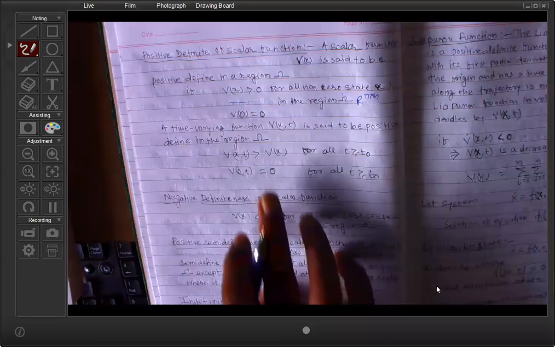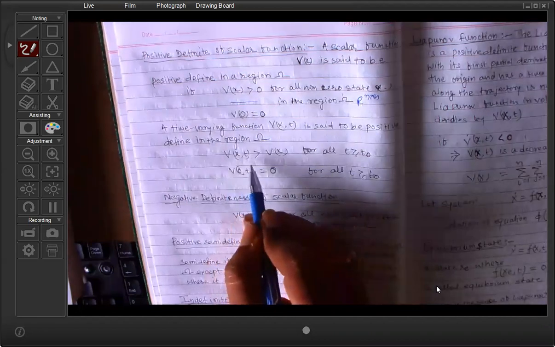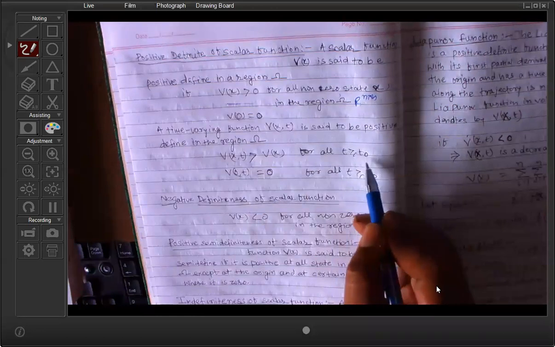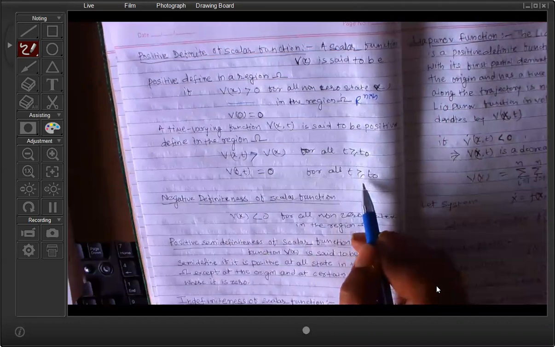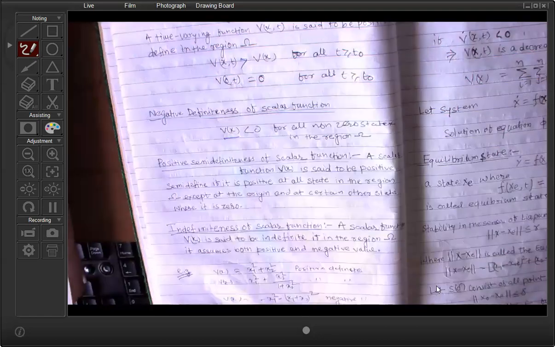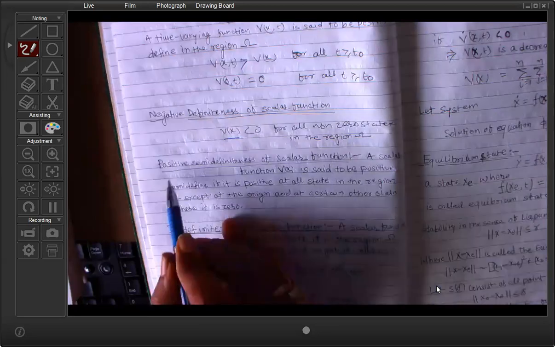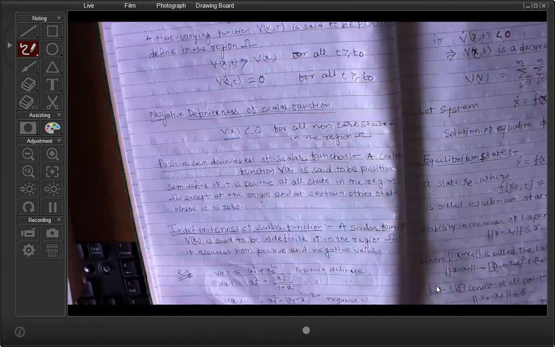For the time varying system, for a time varying definite function, V(x,t) should be greater than V(x) for all t greater than or equal to t naught, and its magnitude is equal to 0 for all t when x is equal to 0. What do you mean by negative definite? If the magnitude of V(x) is less than 0 for all non-zero states, then it is called negative definite. The next definition is positive semi-definiteness of the scalar function.